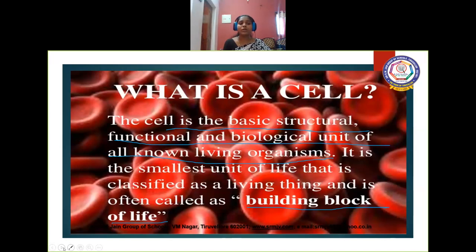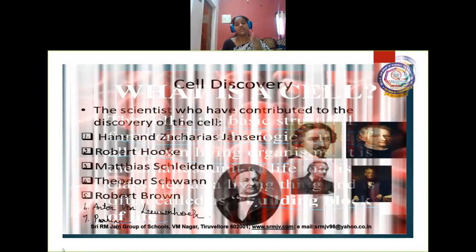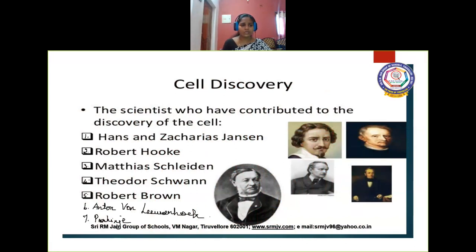Now we'll see the contribution of various scientists in the discovery of the cell. This is a list of some scientists who have given their contribution in the field of the cell: Hans and Zacharias Janssen, father and son, then Robert Hooke, Matthias Schleiden, Theodor Schwann, Robert Brown, Anton van Leeuwenhoek, and Purkinje. Along with these scientists, we can include one more important person who contributed